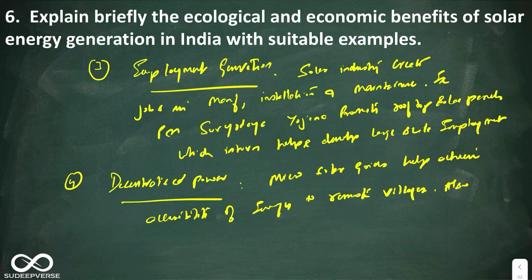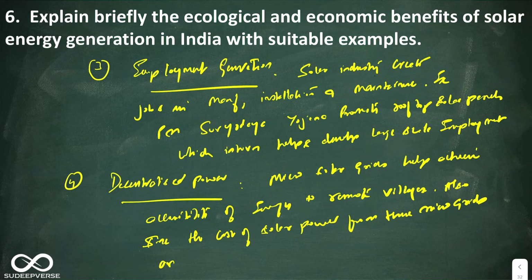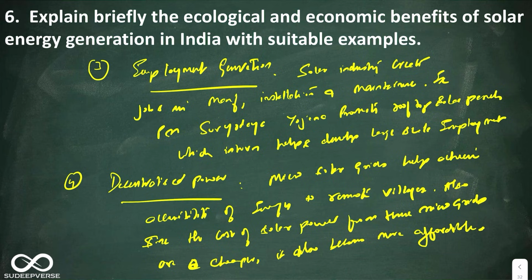Also, since the cost of solar power from these microgrids is cheaper, it also becomes more affordable. Look at this, how I have generated dimensions and I am able to link it back to solar energy and its benefit. Alright, now look at this. This completes the economic benefits. So ecological is done, economic is done. Let us go to the conclusion.